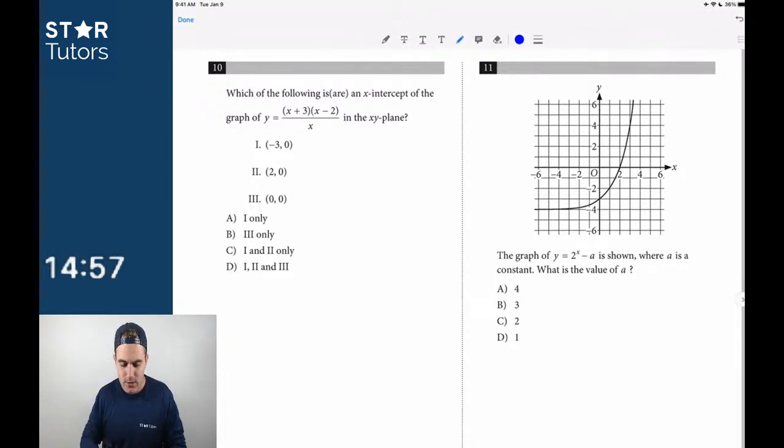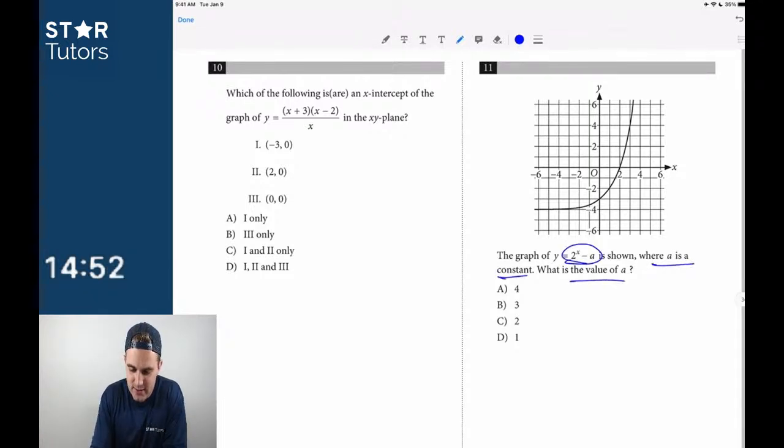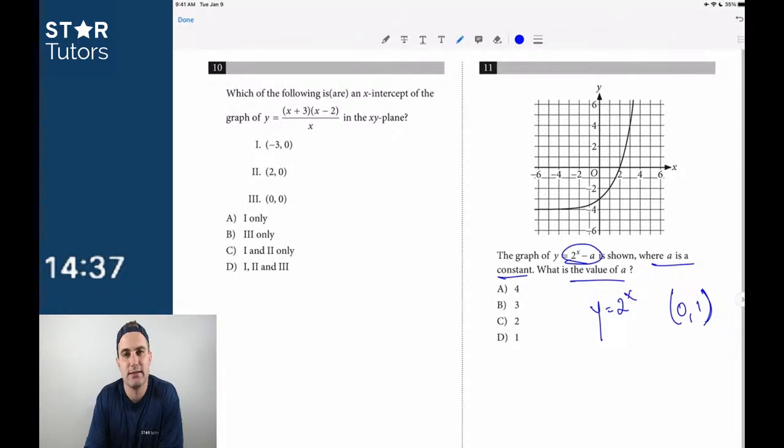Okay, the graph of y equals 2 to the x minus a is shown, where a is a constant. What is the value of a? Well, we know y equals 2 to the x. If I plug in 0 for x, I get 0, comma 1, because anything raised to the 0 power is 1, so y would be 1. So we can go up here, and when I plug in 0 for x, I get 1. And it looks like I've dropped down, how many units, right? 1, 2, 3, 4. So it's subtracting 4.